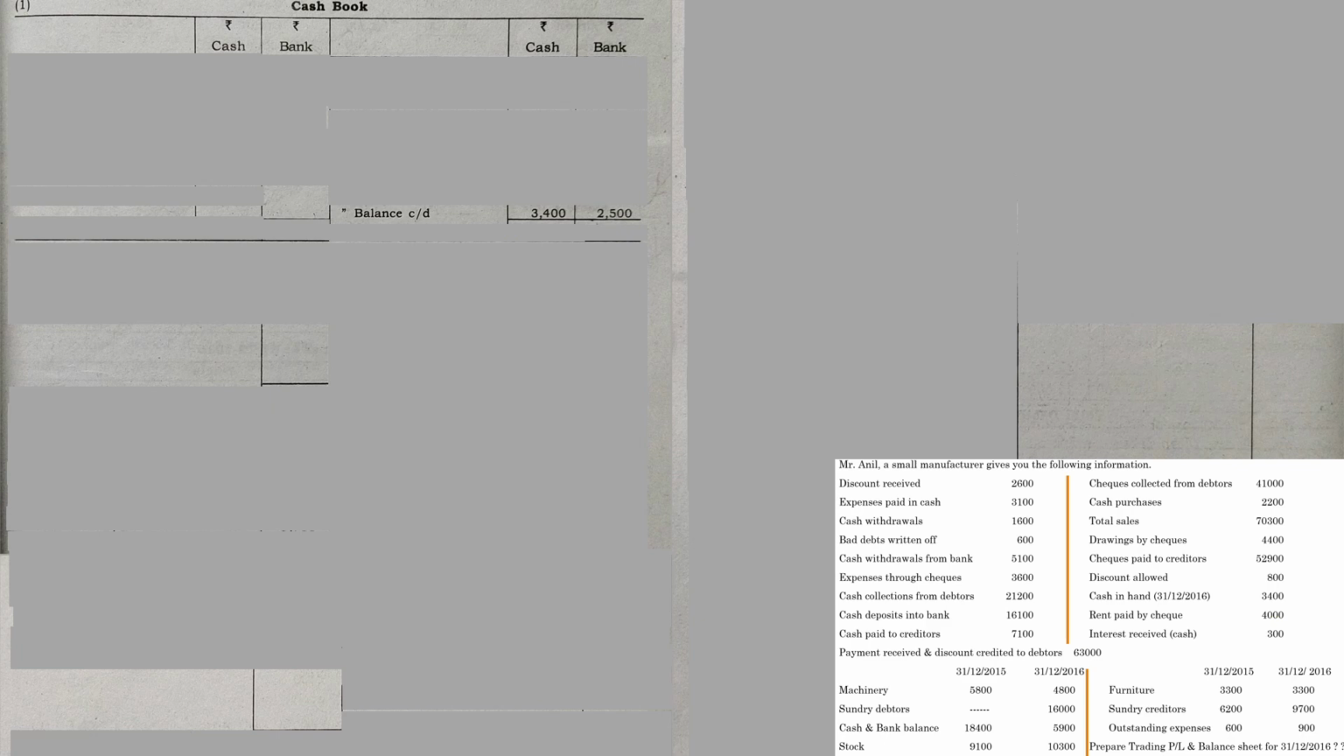Sometimes it may be directly specified in the question, sometimes it may not be mentioned in the question, but it is up to your logical analysis. You need to identify this hidden information. Okay, so we write down the closing balances. Next, let us deal with the various transactions with regard to cash and bank.